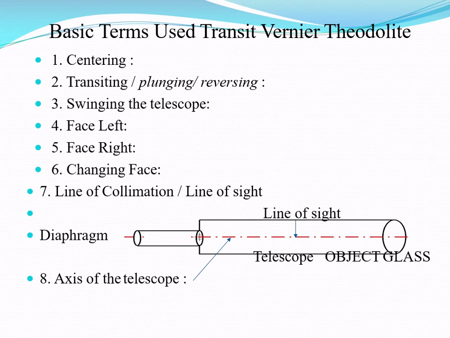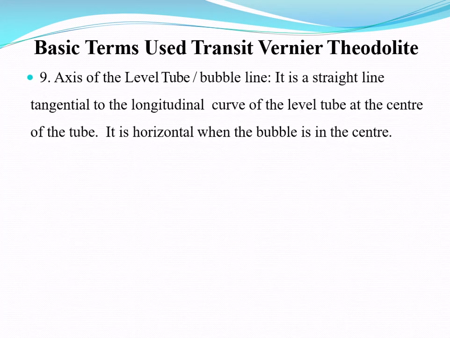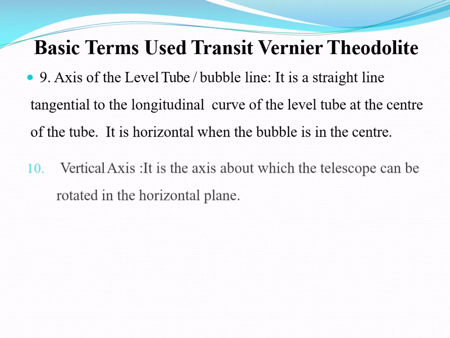Then the next term is the axis of telescope. The axis of telescope is the line joining the optical center of the object glass to the center of the eyepiece. Then the next term is the axis of level tube or the bubble line. It is the straight line tangential to the longitudinal curve of the level tube at the center of the tube. It is horizontal when the bubble is at the center.